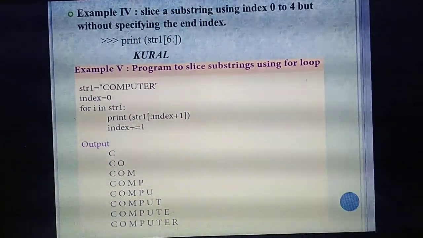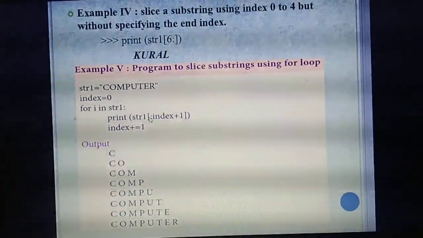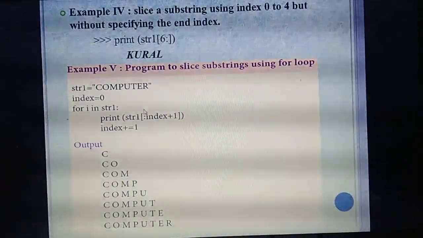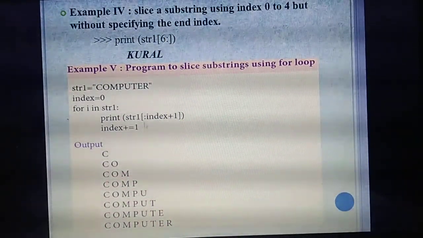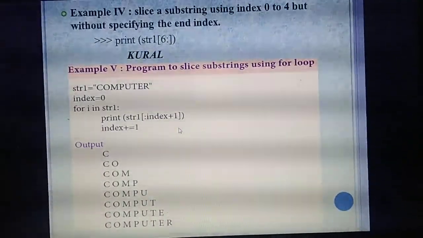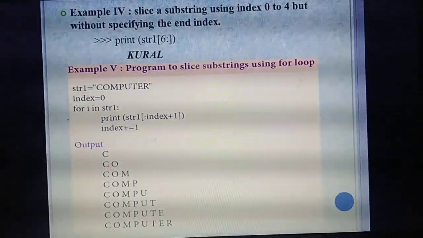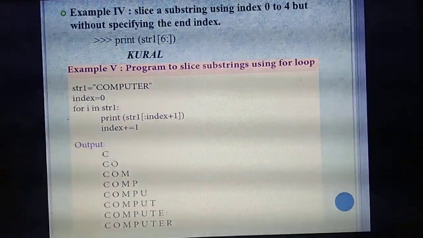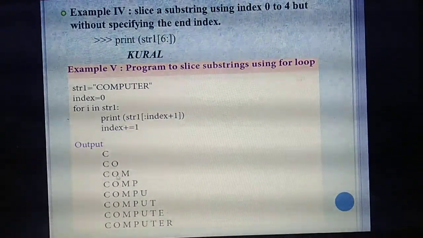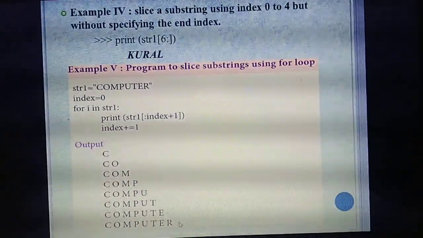You are not specifying the starting index, but the end index, index plus 1. Each time the index value is incremented. The next line gives index plus equal to 1. Now see the output: first index 0, next 0, 1, then 0, 1, 2, then 0, 1, 2, 3, likewise till the last letter.